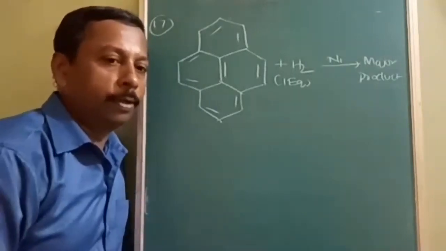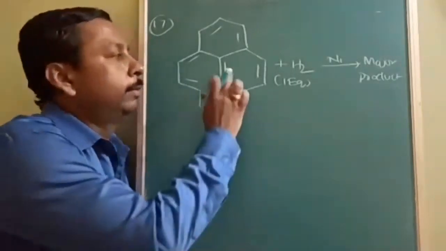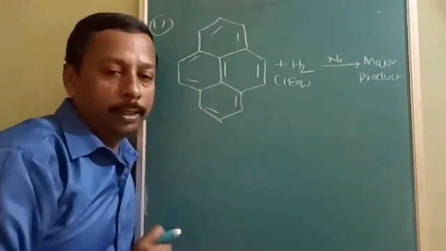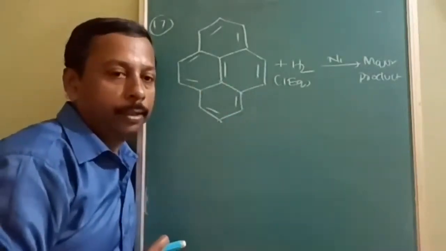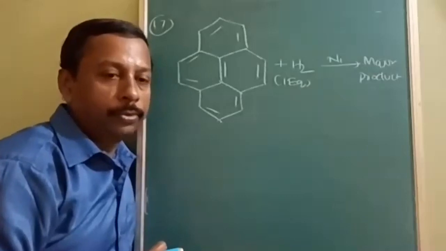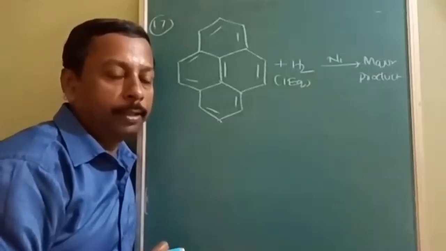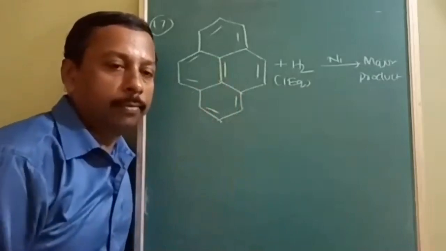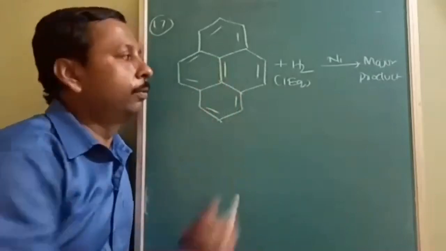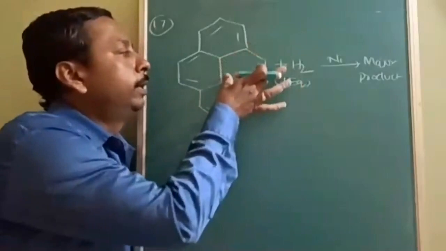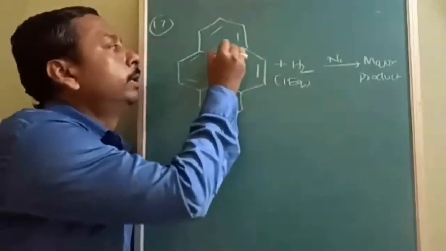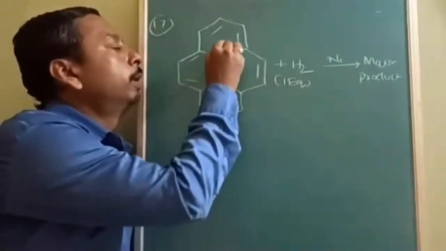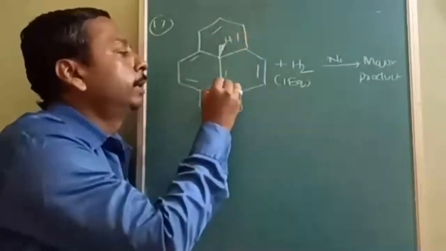The central double bond, this central double bond, is not involved in aromaticity. Okay, so nobody wants to lose their aromaticity, but the double bond which is present at the center is not involved in aromaticity. Therefore, this hydrogen will get added here, and this is going to give you both hydrogens on the same side.